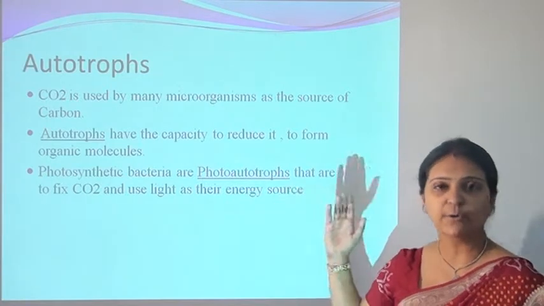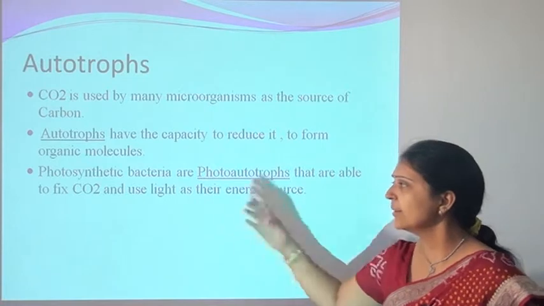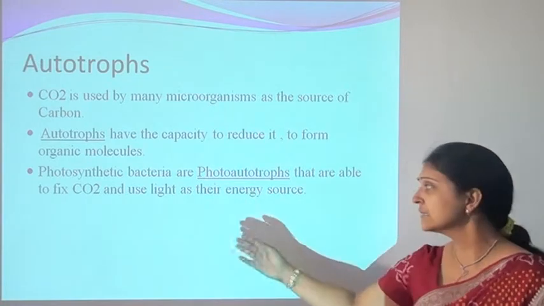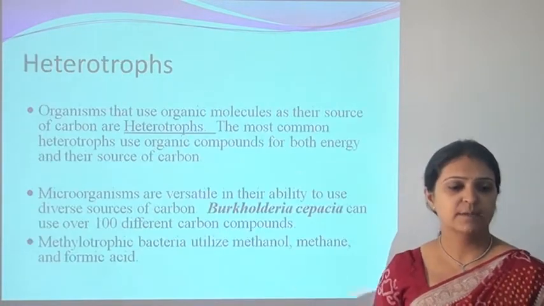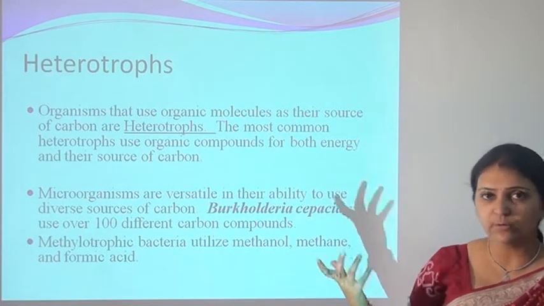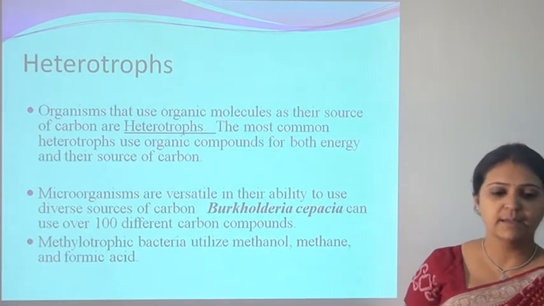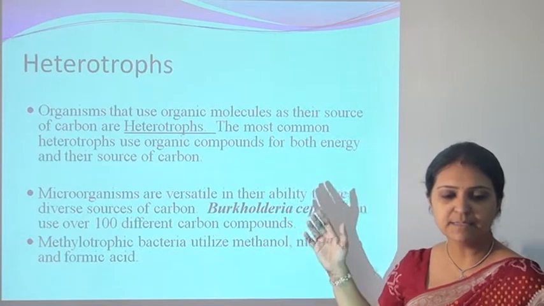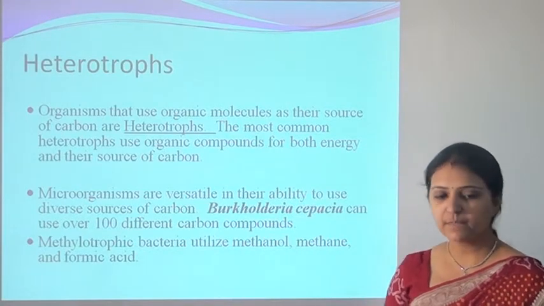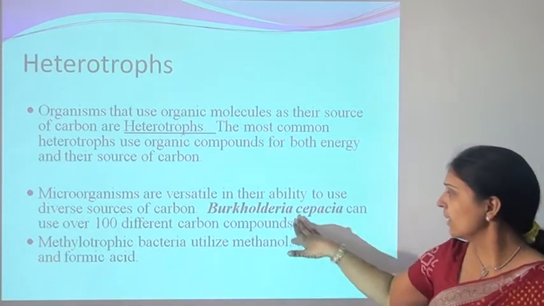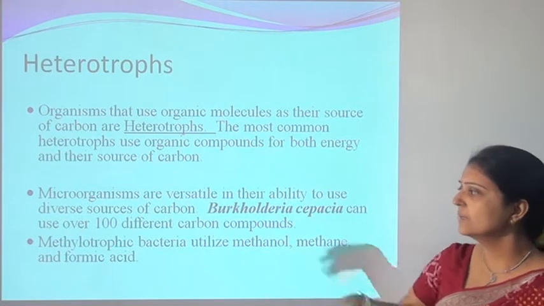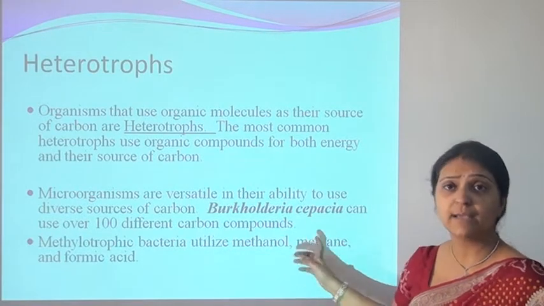An example of autotrophs is the photoautotrophs. They are able to fix carbon dioxide and use light as their energy source. Then heterotrophs are organisms that use organic molecules as their carbon source, and an example is Burkholderia cepacia. They can use over 100 different types of carbon compounds.